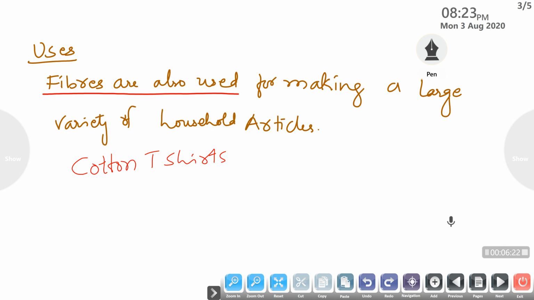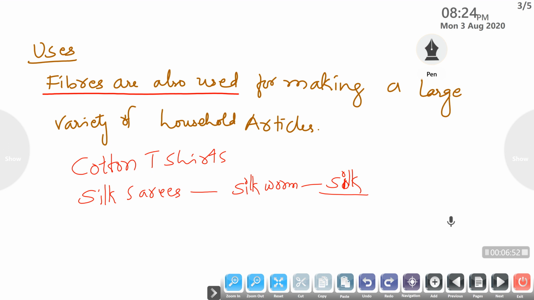Next, silk sarees. Silk sarees are made by the fiber obtained from the silkworm. It is an insect, silkworm. From the silkworm we get silk. So this silk is also a natural fiber. Okay, I think you got the idea about which are the natural fibers.